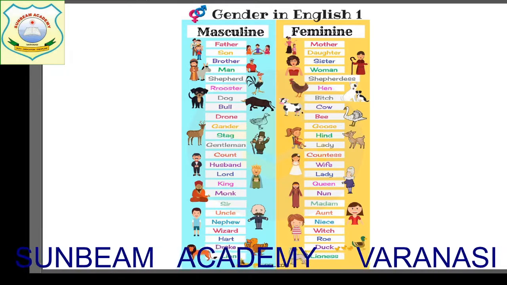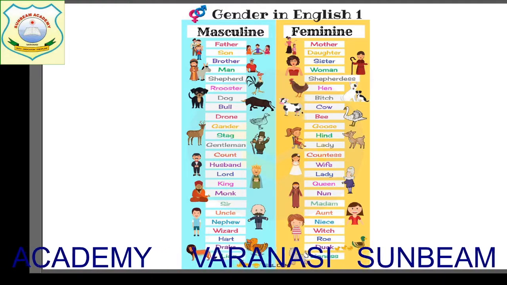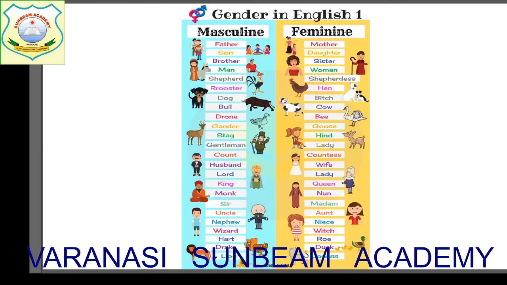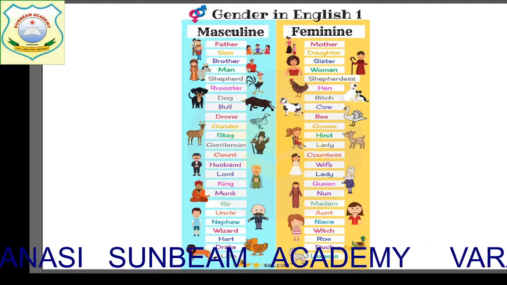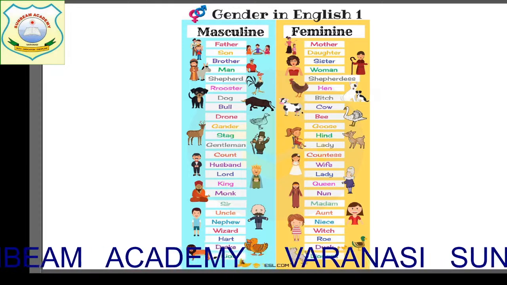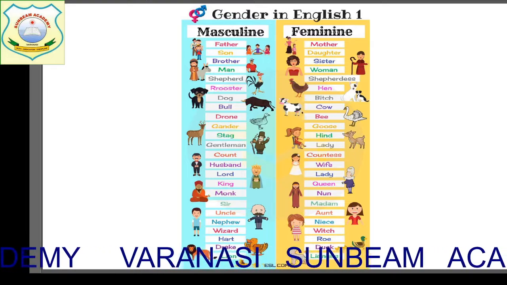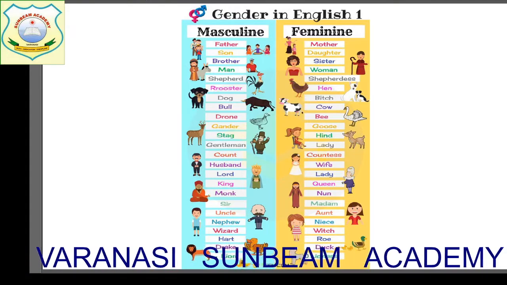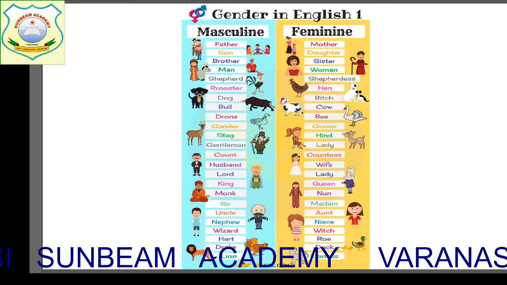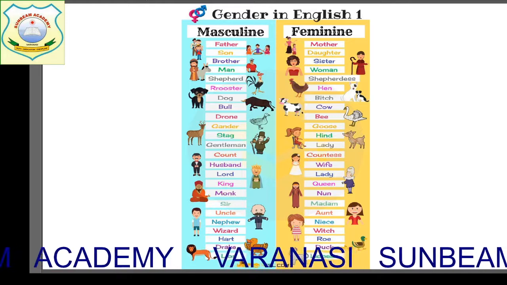The next ones, a few are a little new also, children. The next is shepherd. What is the feminine of shepherd? That is shepherdess. Only ESS has been added. The next is rooster. The feminine of rooster and cock both is hen. Dog, bitch. See, this is an entirely different word. Bull, cow. Drone, bee. You know, children, what is bee? Bee is an insect, and the masculine of bee is drone.